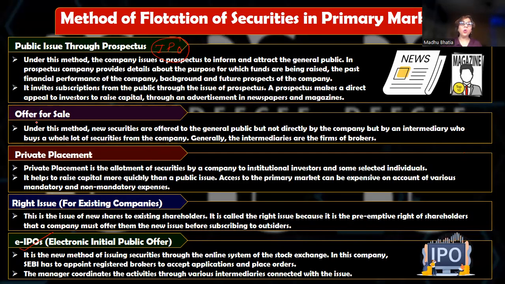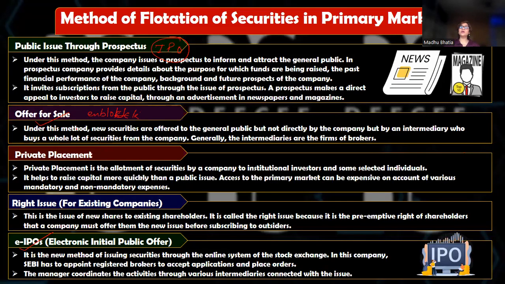All right. So IPO and eIPO. Then we move on to offer for sale. Now, what is offer for sale? In offer for sale, the securities are sold en bloc. The securities are sold en bloc. I think it's not CK, it's only K. Just check it out. Either BLOC or BLOK, en bloc. En bloc means in bulk.